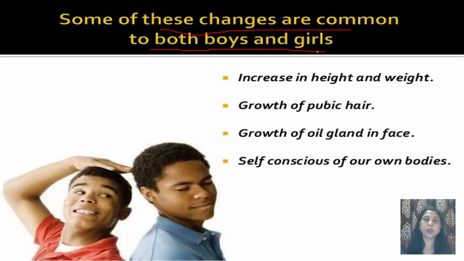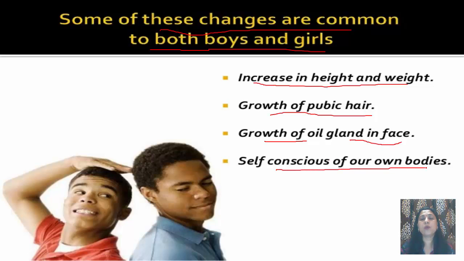आप सभी ने छोटे बच्चे भी देखे होंगे, लड़के लड़की, and as the period of time they have certain changes in their bodies. Few of these changes are common to both boys and girls, and these are increase in height and weight, growth of pubic hair, then growth of oil gland in face which are responsible for the pimples during this age, and self-conscious of our own bodies. These are the changes which are common to both boys and girls.